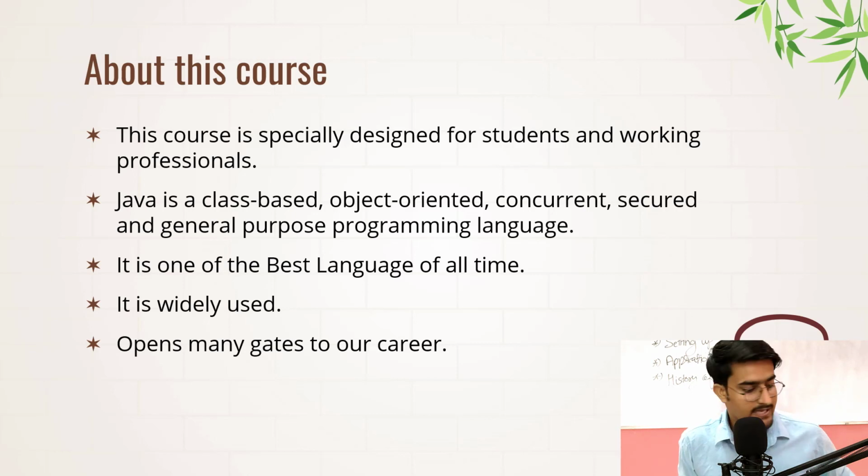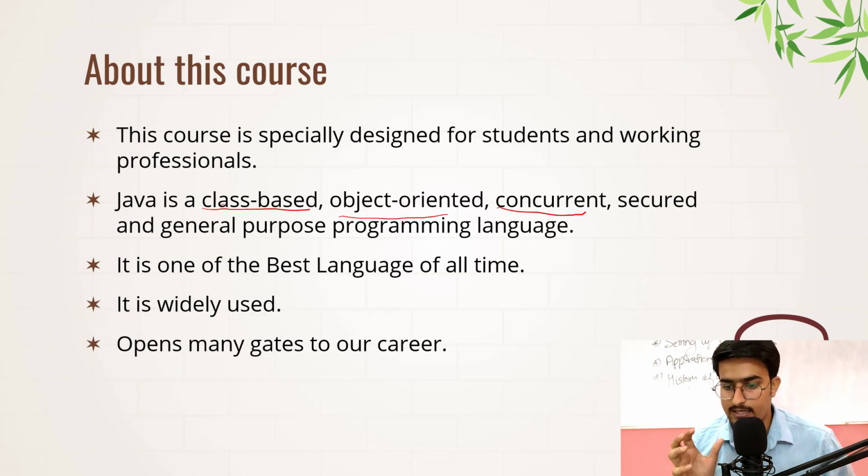So Java is a class-based, object-oriented, concurrent, secured and general purpose language. When we are thinking about what is class-based, what is object-oriented and what is concurrent: class-based, basically, when you are writing code in Java, it is classes and objects. We have to write everything in classes. We have to make classes for everything. Even if you need to write a hello world program, for that also we need to make classes. What classes are, we'll be discussing in the later part.